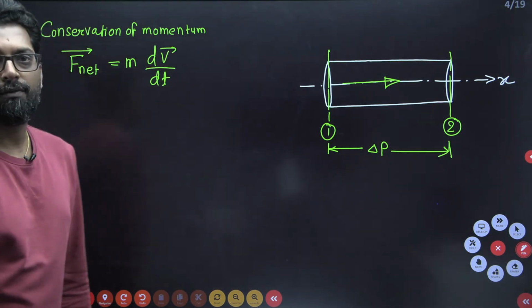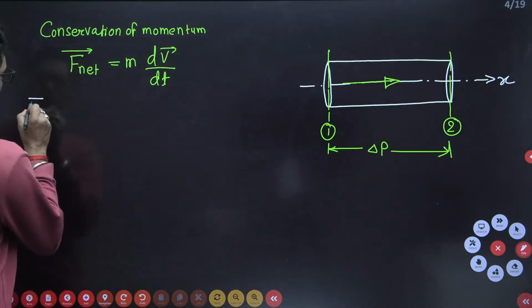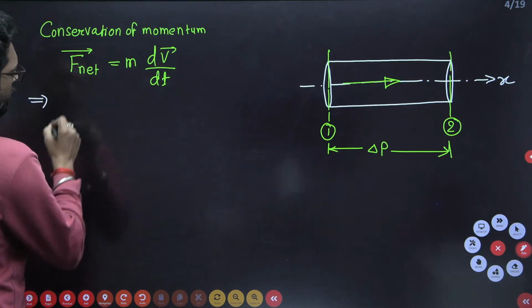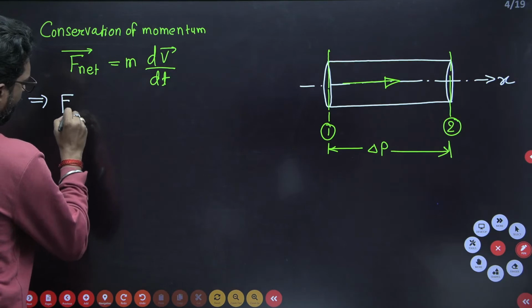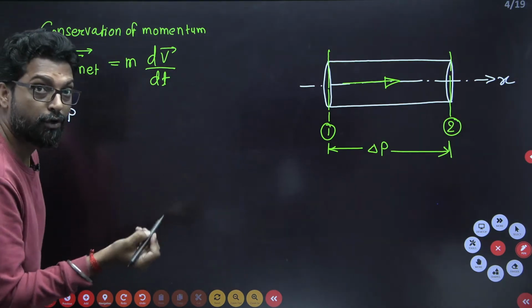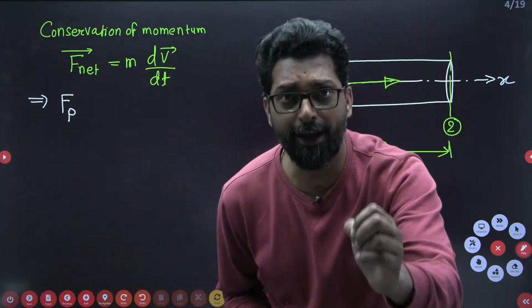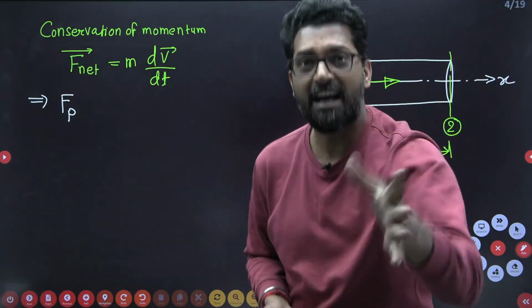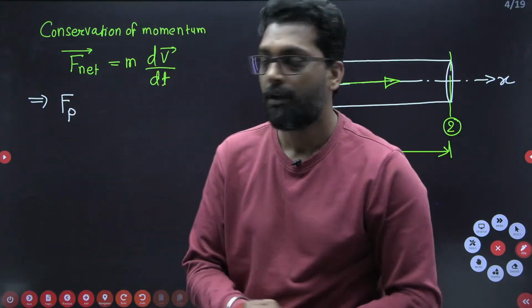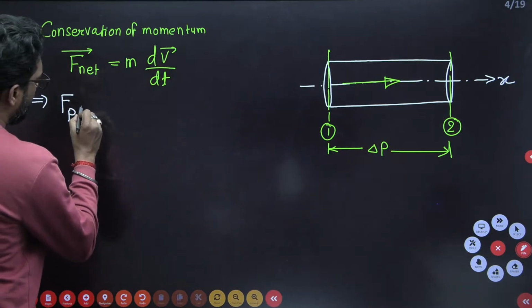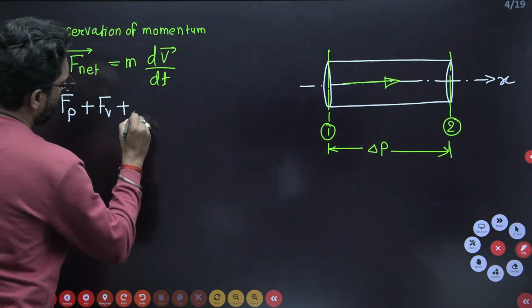This is your conservation of momentum, right? So what is the force? The force due to the pressure difference, due to the flow of the fluid, is the pressure force. When the fluid is flowing, to maintain the flow we must have a pushing kind of force. That is the pressure force, plus viscous force, plus body force.